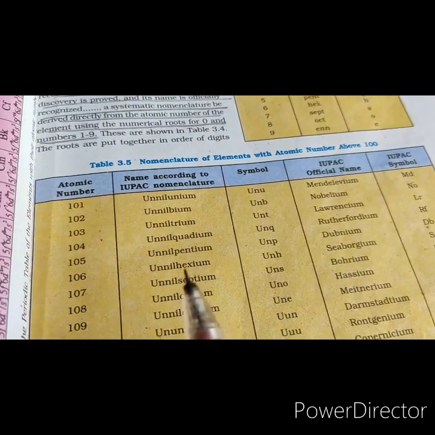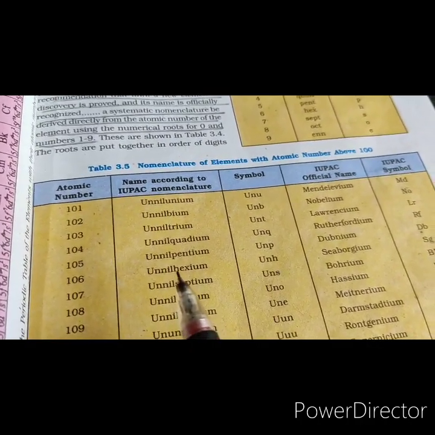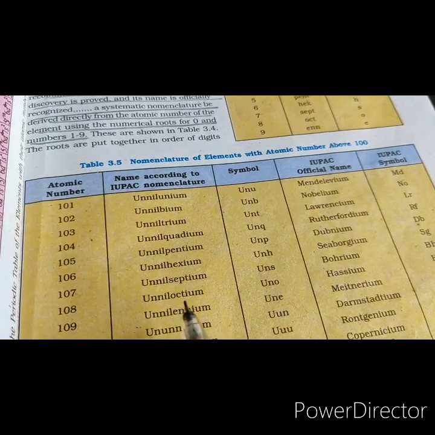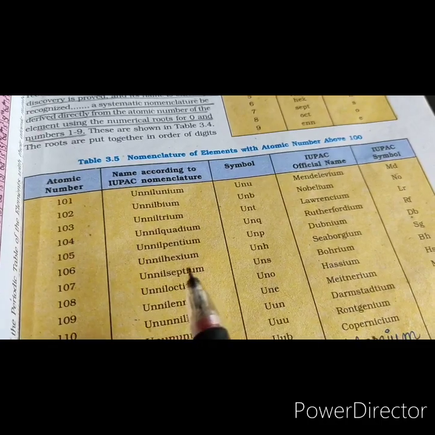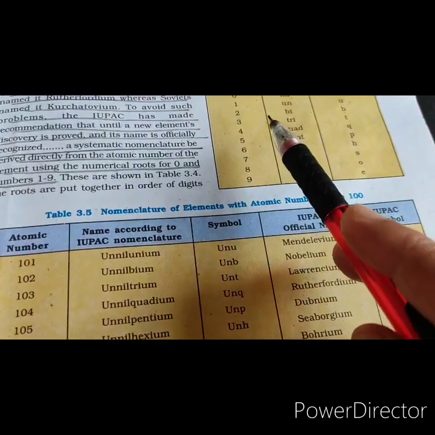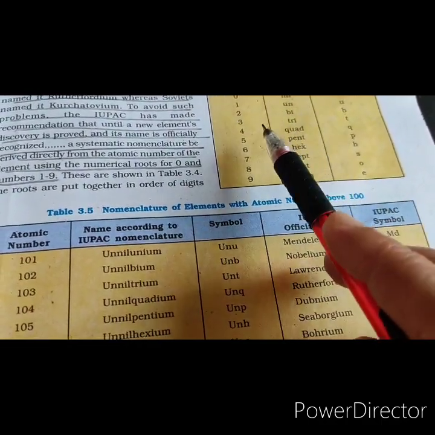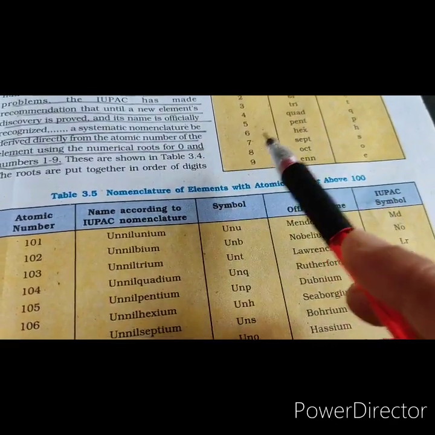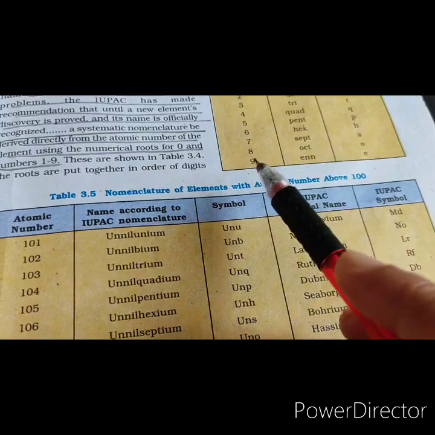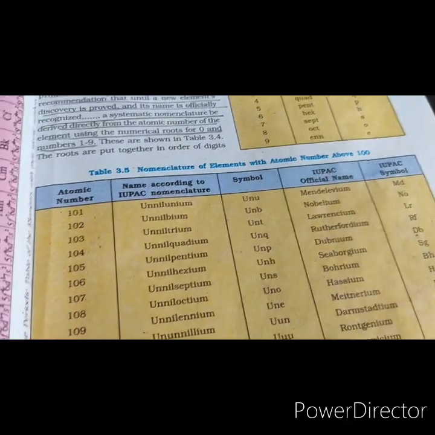Say two people claim that they have discovered the element. By the time it is officially decided by IUPAC, for the time being, these names are given like this. 1 is un, 0 is nil, 2 is bi, 3 is tri, 4 is quad, 5 is pent, 6 is hex, 7 is sept, 8 is oct, and 9 is enn.